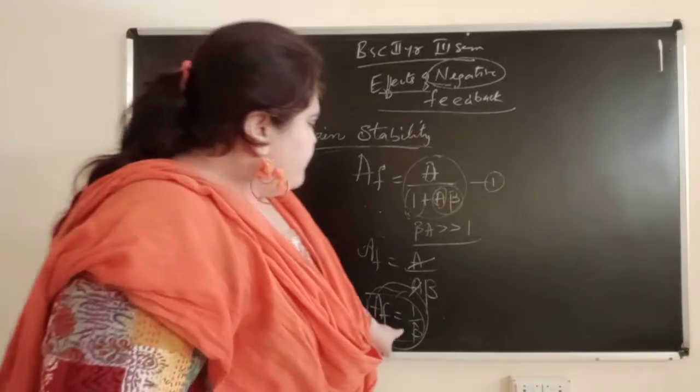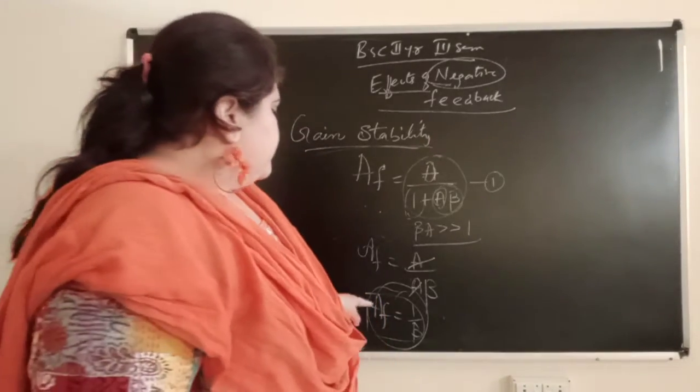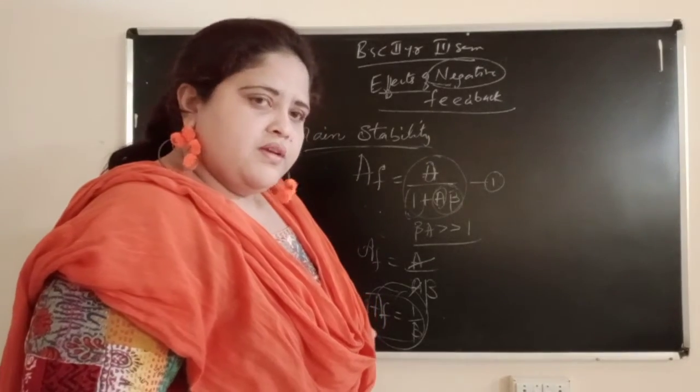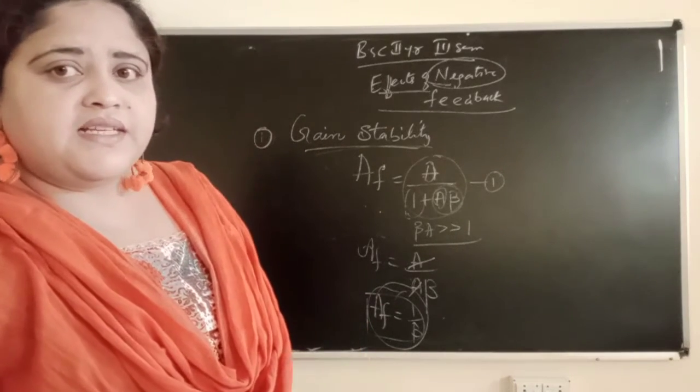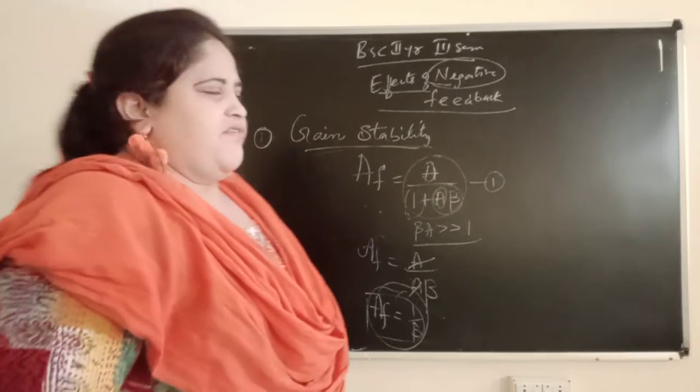By this we get the proof that AF is nothing but the gain with feedback. It is equal to 1 by beta. And 1 by beta is nothing but the feedback fraction.